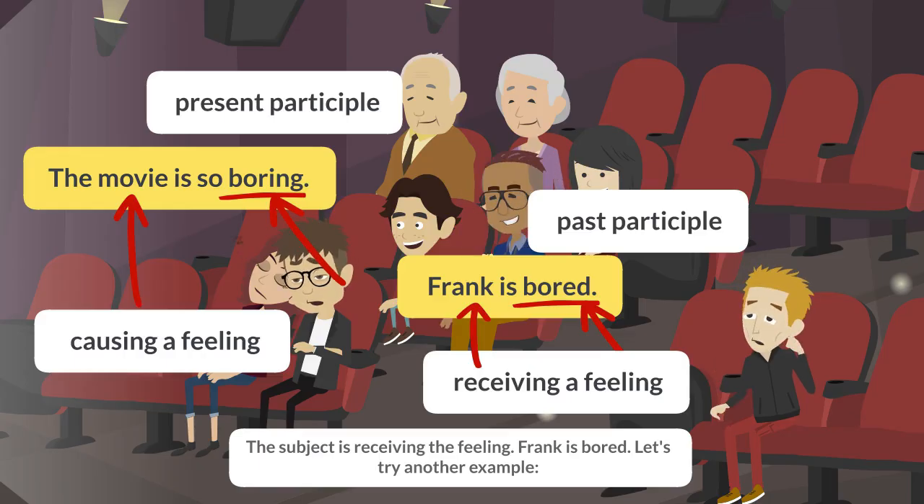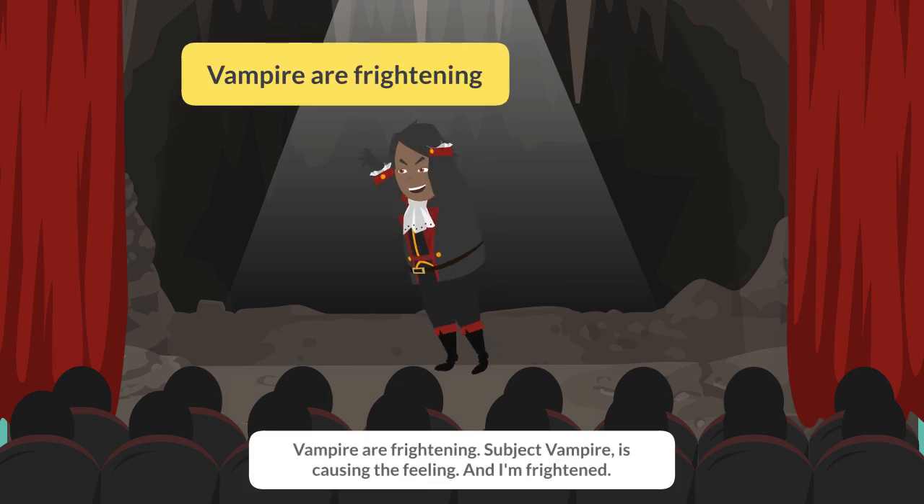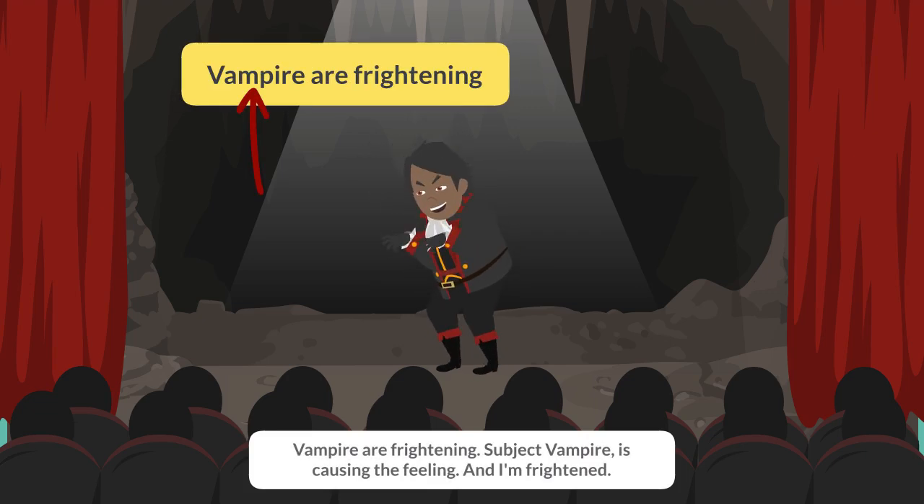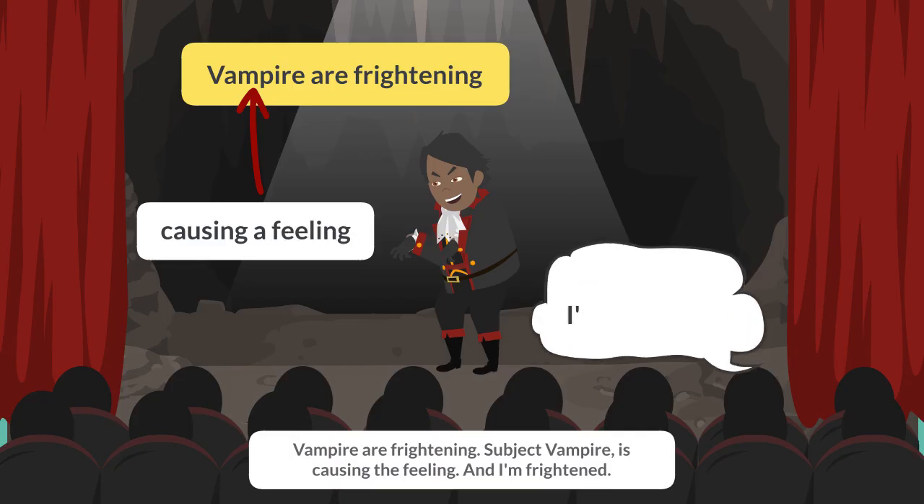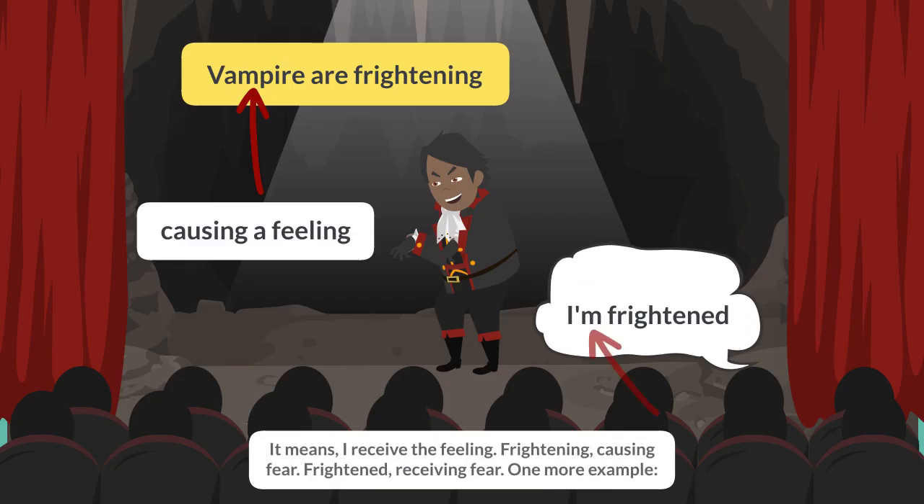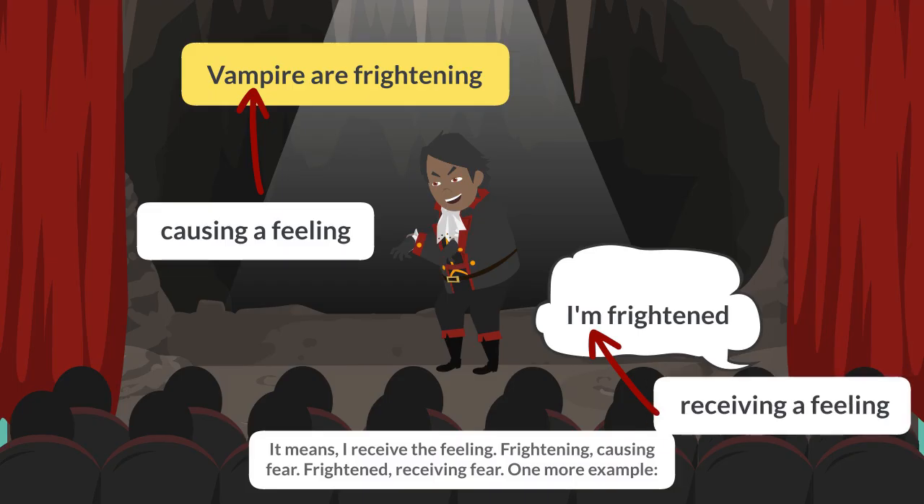Let's try another example. Vampires are frightening. Subject vampires is causing the feeling. And I am frightened. It means I receive the feeling. Frightening, causing fear. Frightened, receiving fear.